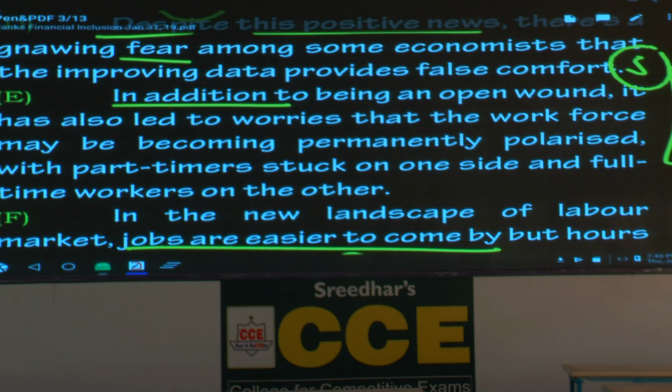How does it go? In addition to being an open wound, please underline. In the previous sentence, it talks about heal. Based on that, you can deduce the next sentence has to be something to do with this healing idea. So, in addition to being an open wound, it has also led to worries that the workforce may be becoming permanently polarized. Underline the word polarized, with part-timers stuck on one side and full-time workers on the other. Please write the meaning of the word polarized.